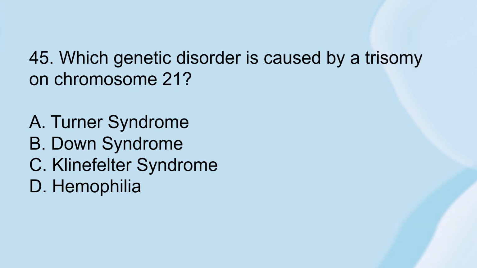Number 45. Which genetic disorder is caused by trisomy on chromosome 21? Letter A, Turner syndrome. Letter B, Down syndrome. Letter C, Klinefelter syndrome. Or letter D, hemophilia.